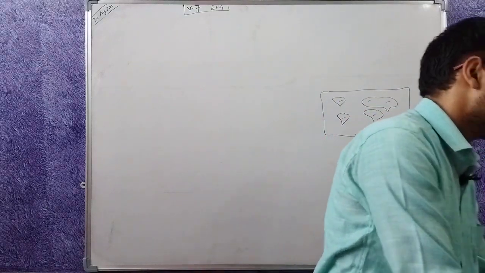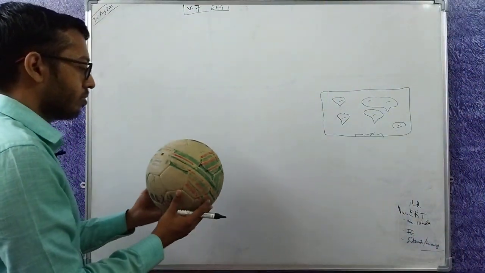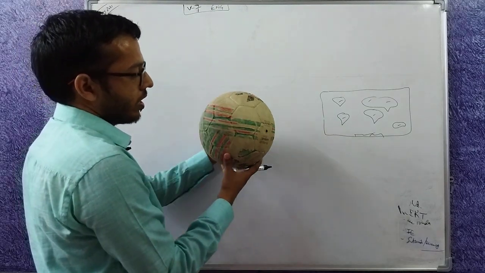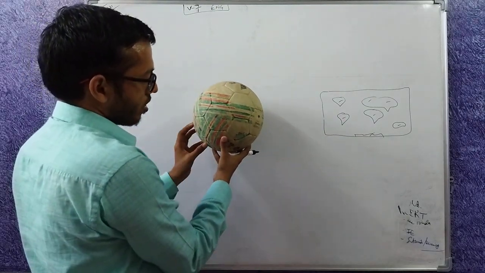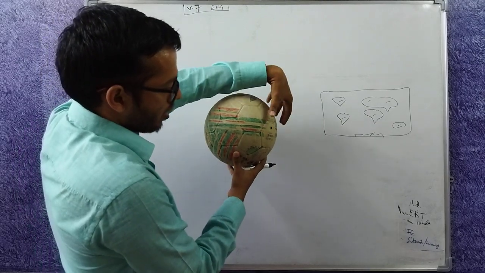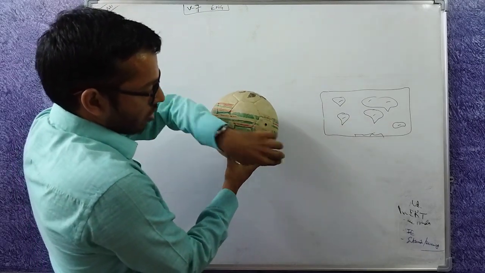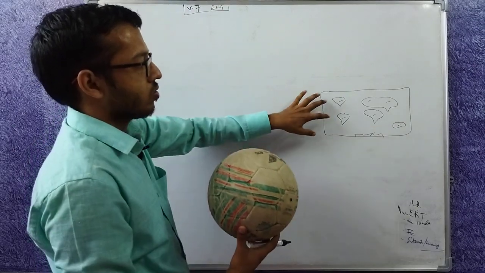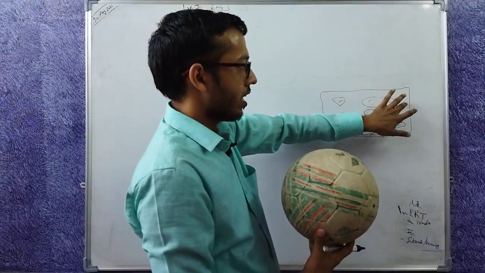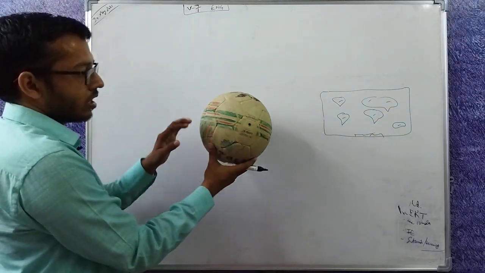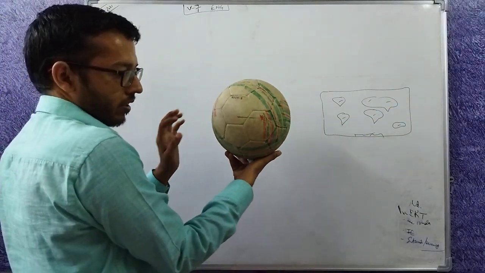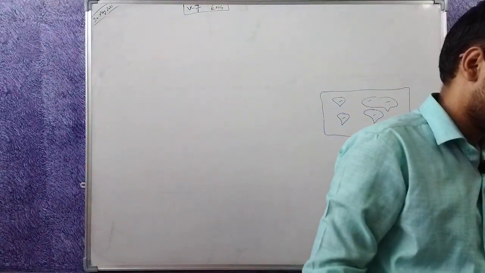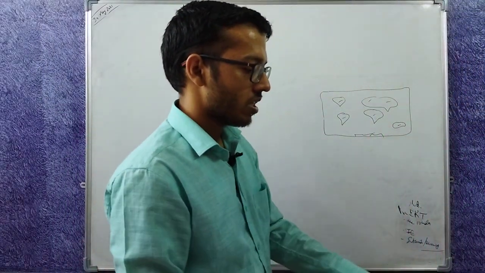So on the globe, if this is the equator, here is North America, South America, Europe, Asia, Africa, Australia, Antarctica. They join at the end. So North America and South America and Asia and Australia are closer at the other side. And there is Pacific Ocean in between them. We will see this in detail later. Let's start with NCERT chapter.